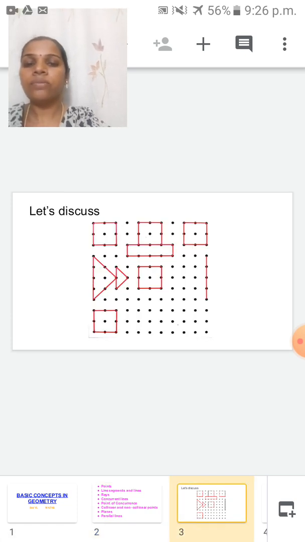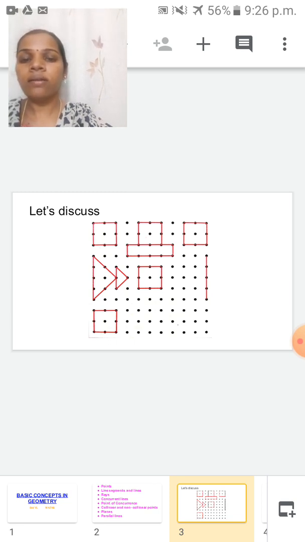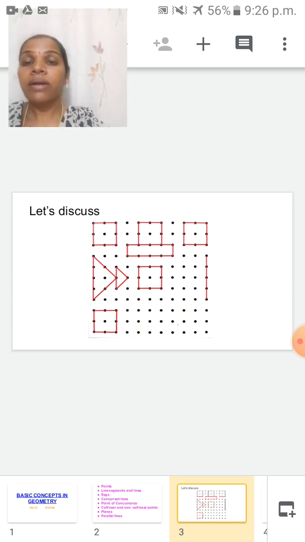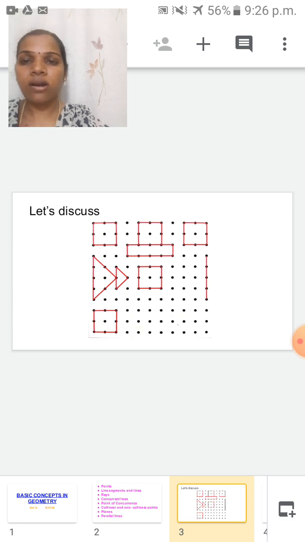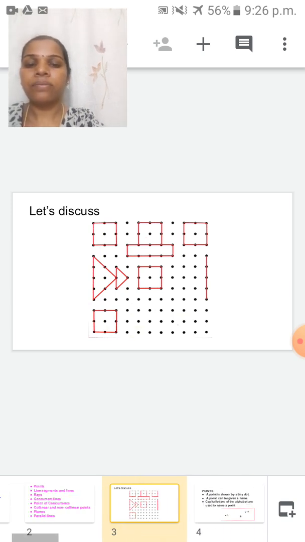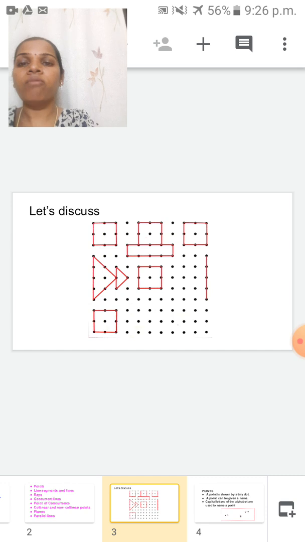Children, see here, what are you seeing? Yes, an incomplete Rangoli. Here what are you looking at, what are you saying? Dots. Many dots you are seeing. Yes. In mathematics, these dots are called points. So what is the definition of point?